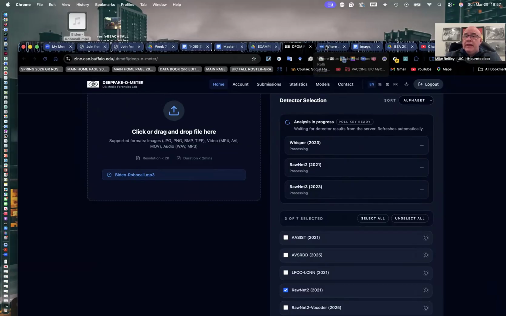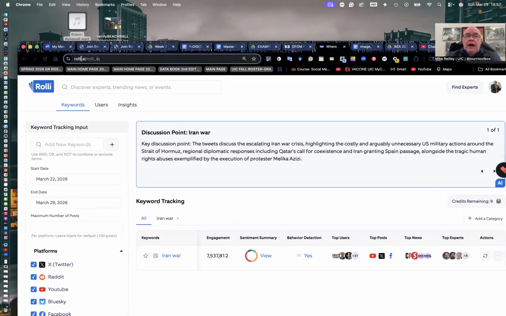Also during this time, you can always pause the video while this is running, and set up your account at rolliapp.com, ROLLI.ai. This is a tool that measures sentiment on social media. It's built by Nick Toso, former producer at CNN. He worked in their Washington, D.C. bureau. Great guy. It's built for journalists, by journalists. It's free. Just use your uic.edu email address.